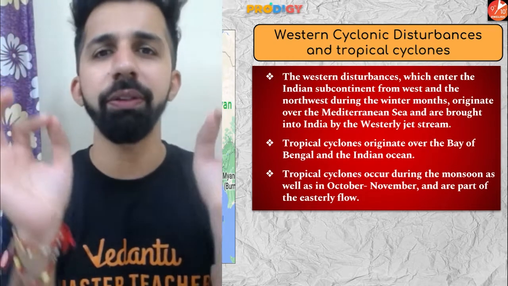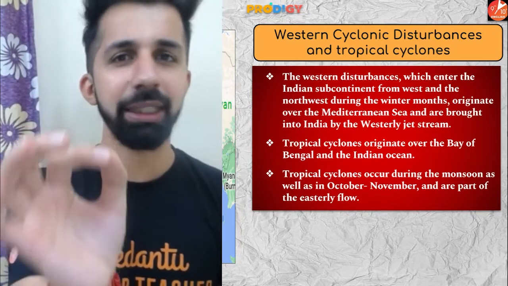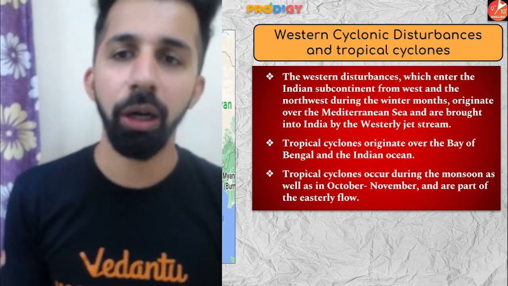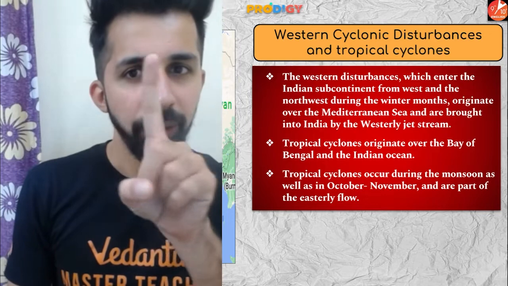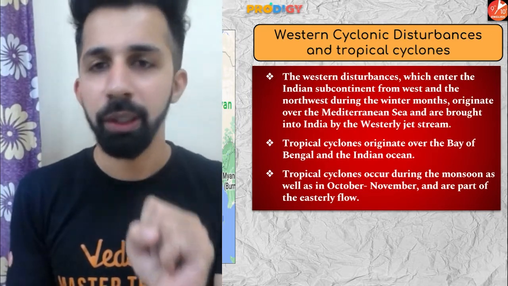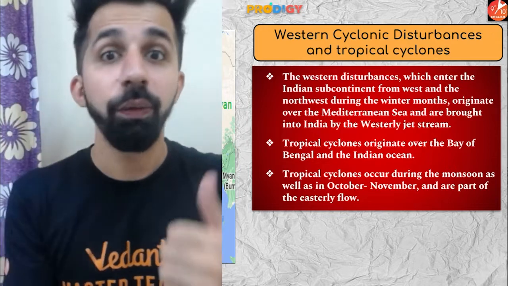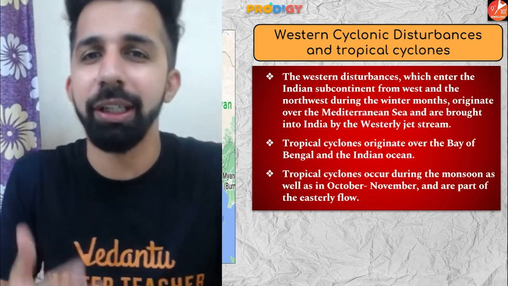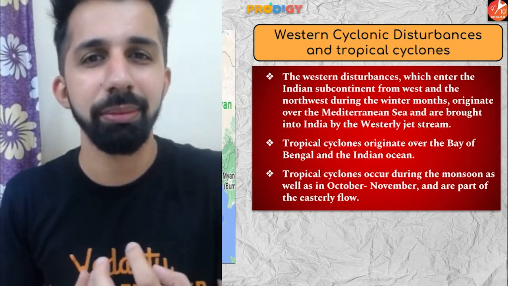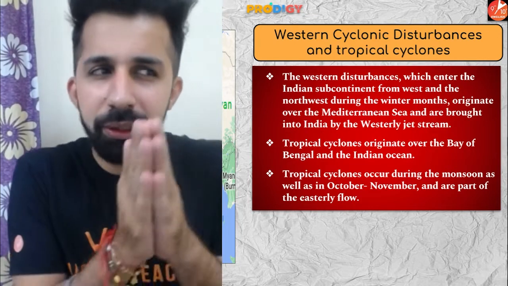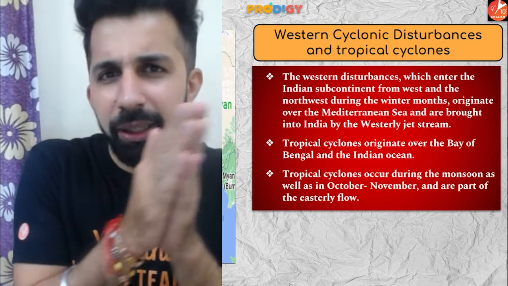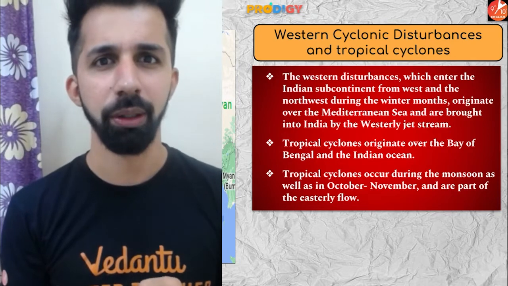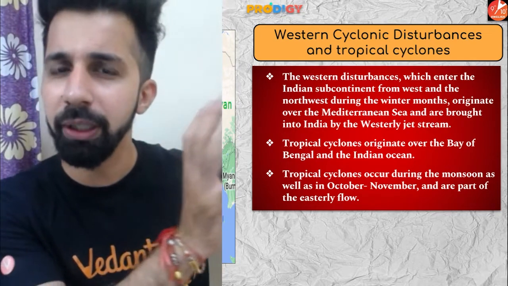Now, listen to me very, very carefully. I'm going to give you a very simple example to help you understand western cyclonic disturbance. Try to focus on two terms, western and disturbance. Western over here denotes the western hemisphere. Disturbance is a term which is always used in a negative sense, meaning a concern. So something which is happening in the western hemisphere is affecting the climate in India. How? India is in the eastern hemisphere. Some cyclonic conditions are developed in the western hemisphere.